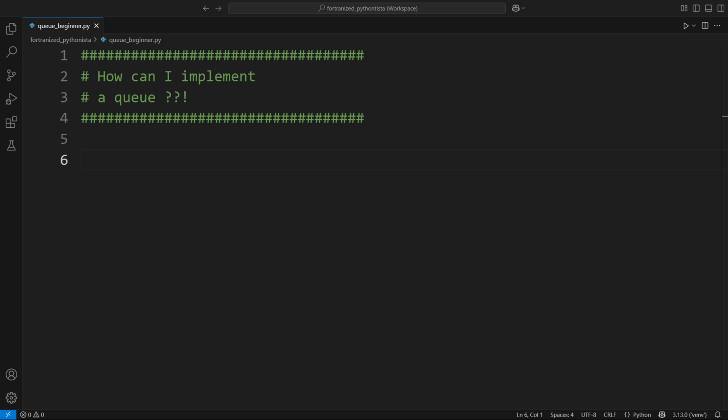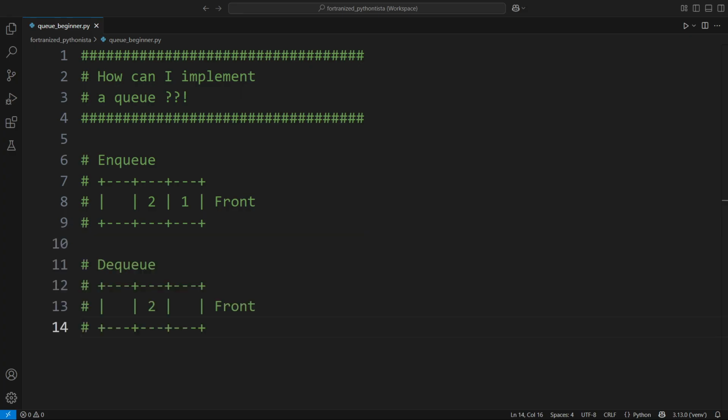This is one of the rare examples where a real-life metaphor works. Queue is just a queue, nothing more. You can think of it like a line of people waiting to buy a book about the Python language. The first person in line is the first to get their book and leave the line.